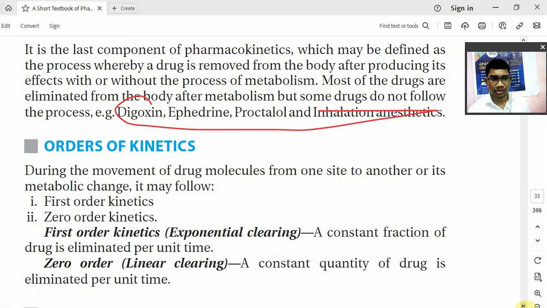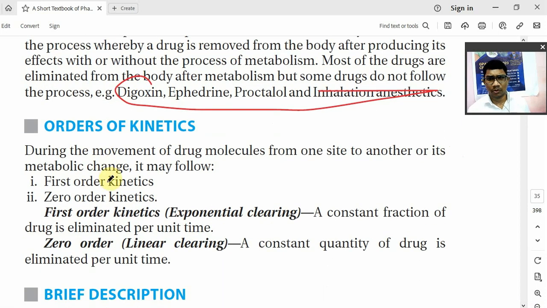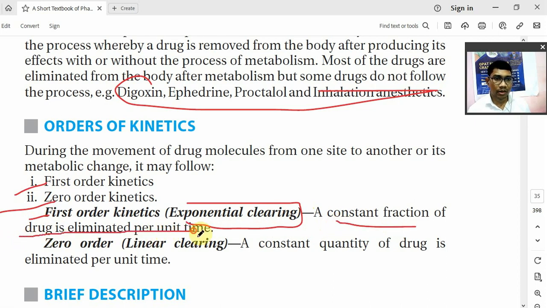Now order of kinetics. There are two kinetic processes during the movement of drug molecule from one side to another side. So metabolic change it may follow. Okay. So elimination kinetics are of two types: first order kinetics and zero order kinetics. Okay. So first order kinetics मतलब what? It is known as exponential clearing or exponential removal. So first order में क्या होता है? A constant fraction of drug is eliminated per unit time, which is proportional to the plasma drug concentration.